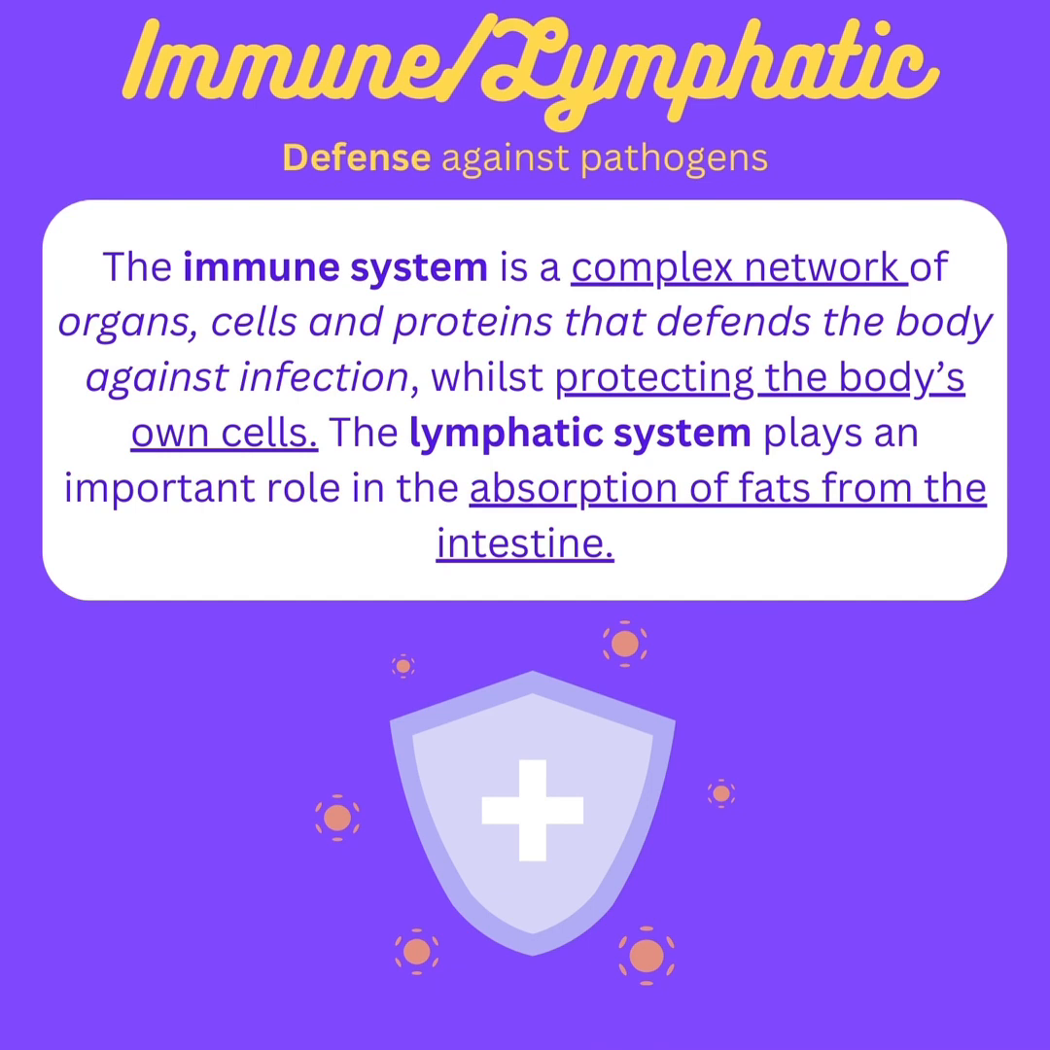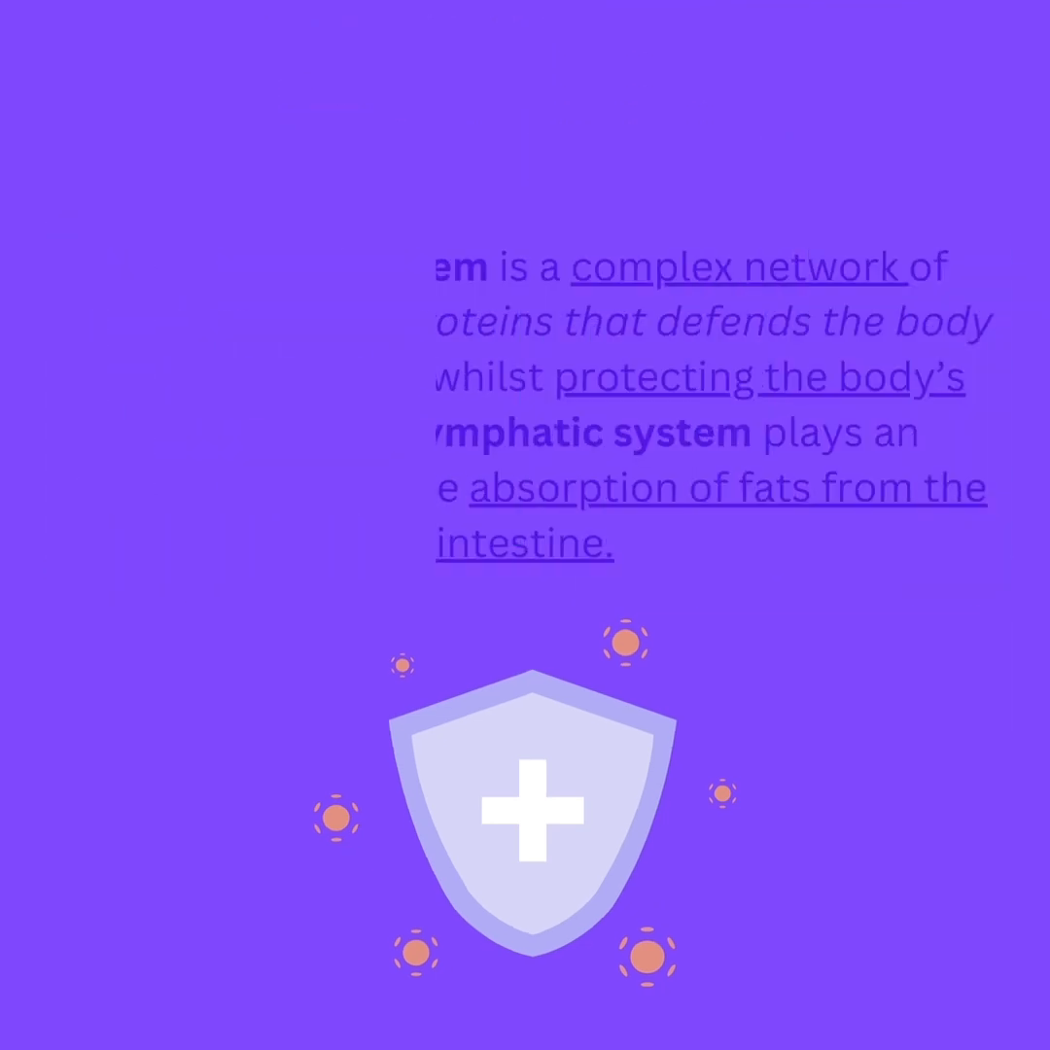Now we're moving on to the immune and lymphatic system. The immune and lymphatic system is mostly responsible for defense against pathogens. The immune system is a complex network of organs, cells, and proteins that defends the body against infection while protecting the body's own cells. The lymphatic system plays an important role in the absorption of fats from the intestine as well.